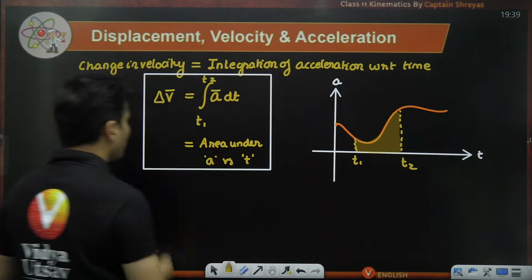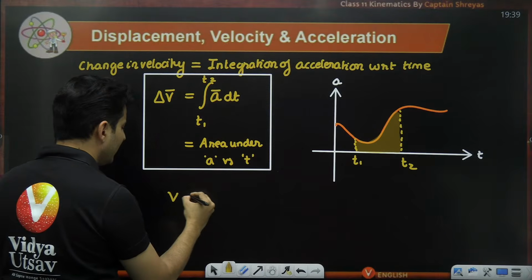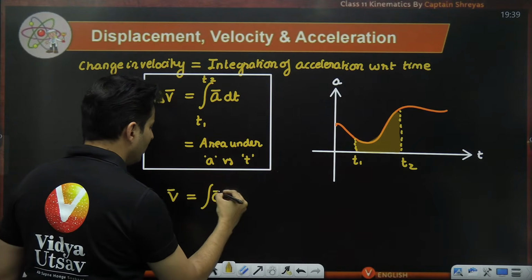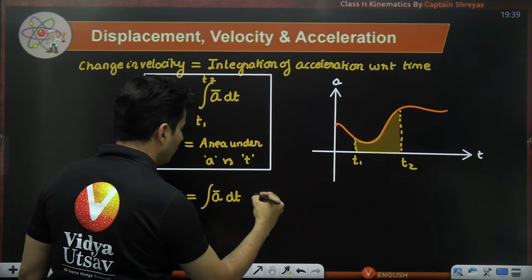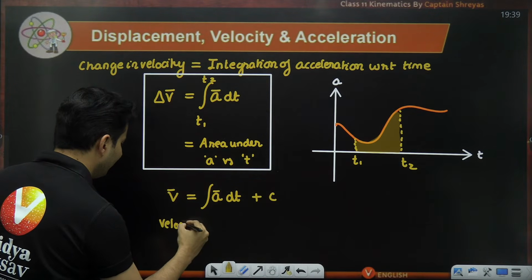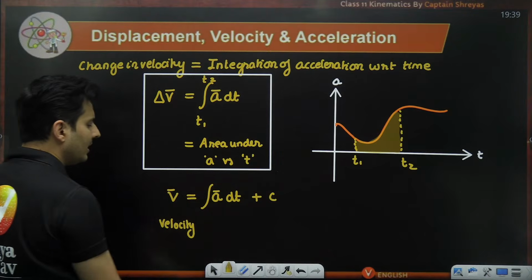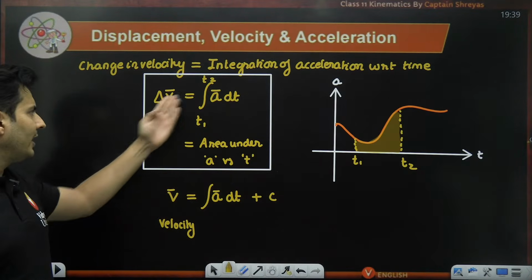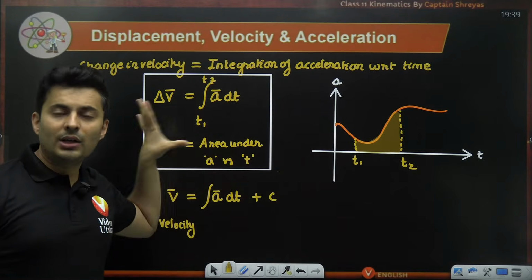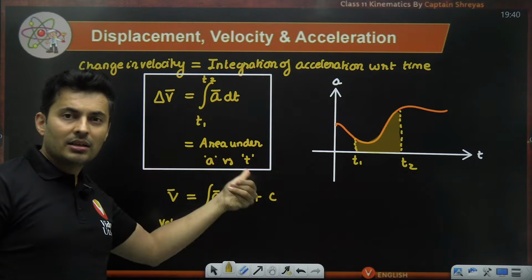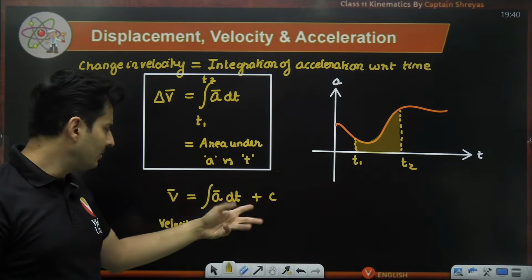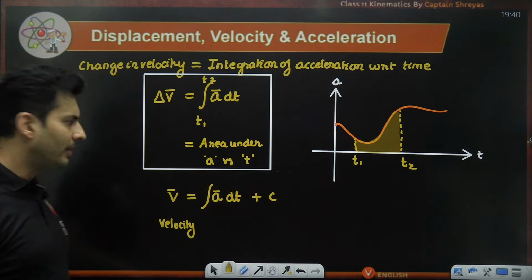If you just want velocity in general, then don't do definite integration, just do integration of acceleration without limits. That will give you the actual velocity, with an unknown constant which can be found.